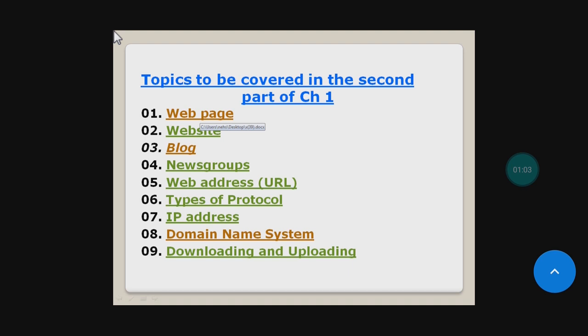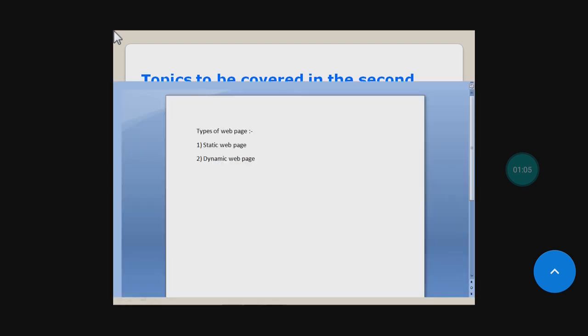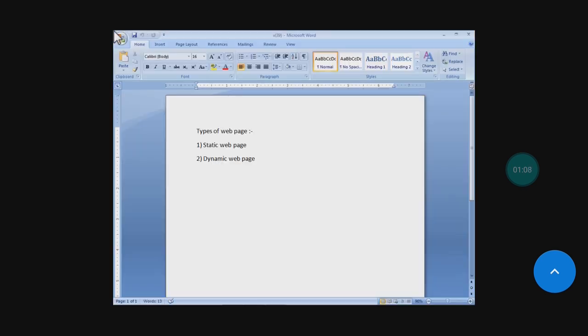A web page is a document written in HTML that contains information such as text, audio, video, images, hyperlinks that is hosted on the internet. There are two types of web pages. First one is the static web page. Second one is dynamic web page.